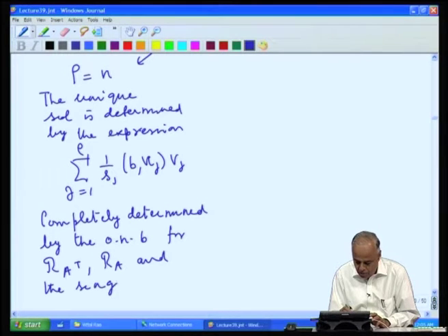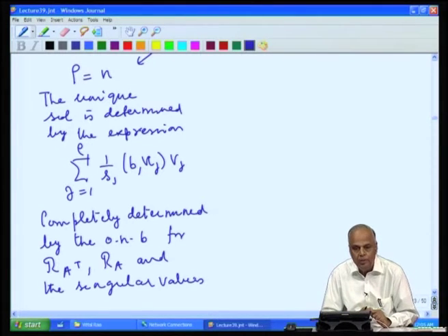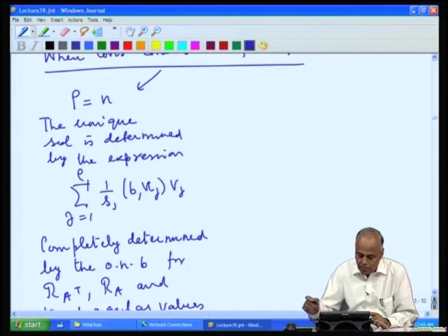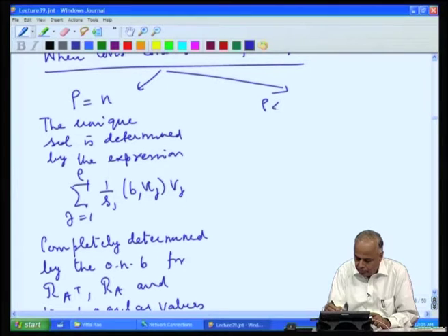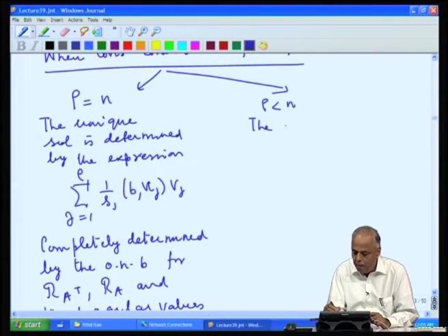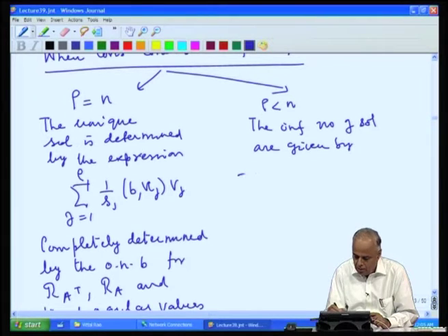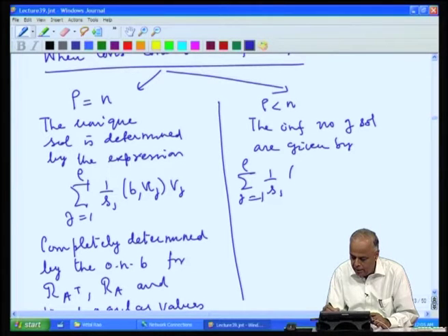And when I say the orthonormal basis that we have chosen, the u j's and the v j's have been very specially chosen to be related to each other. So, when rho is less than n, the infinite number of solutions are given by again summation j equal to 1 to rho, 1 by S j, b u j, v j, plus summation k equal to 1 to nu A, alpha k phi k.